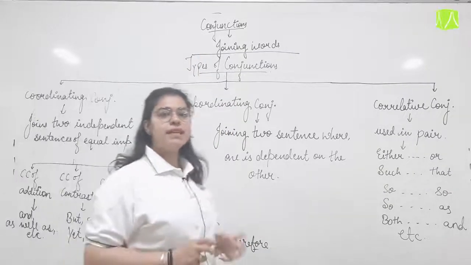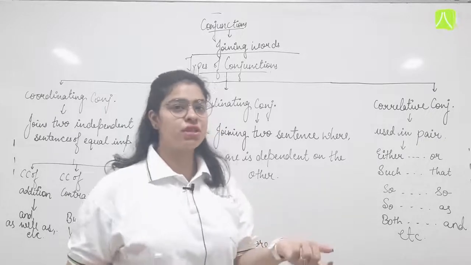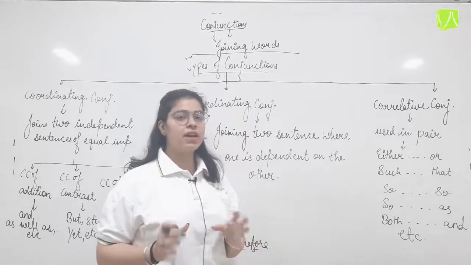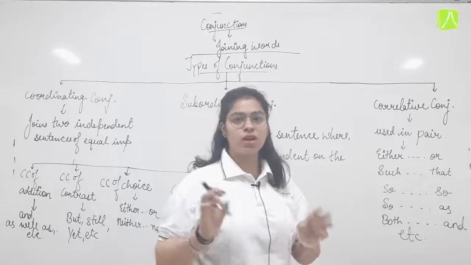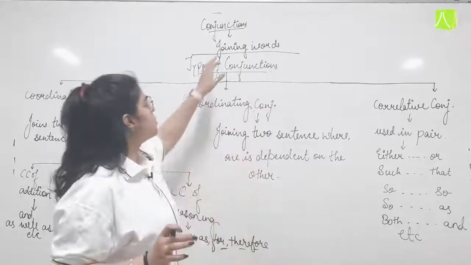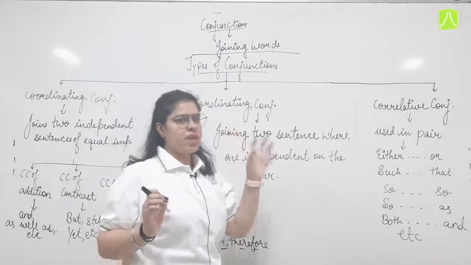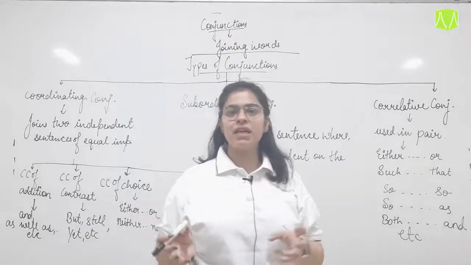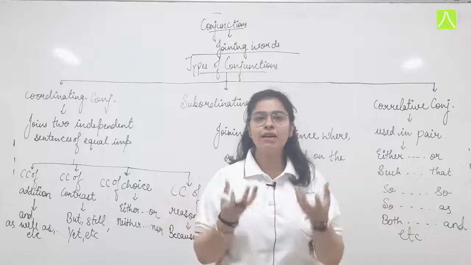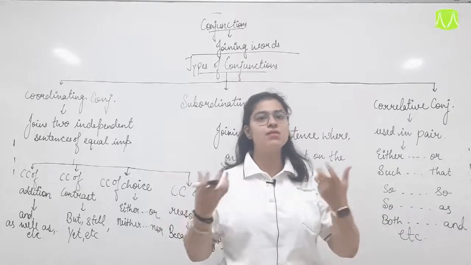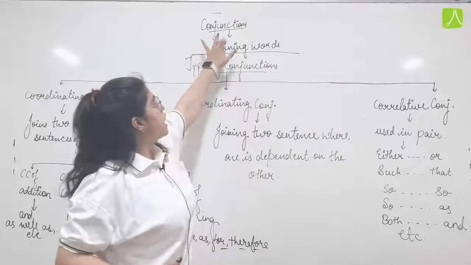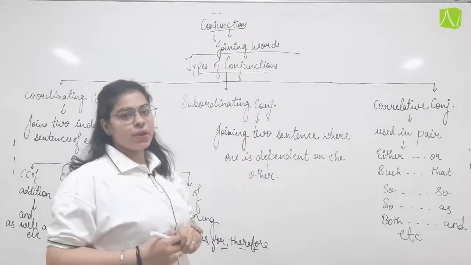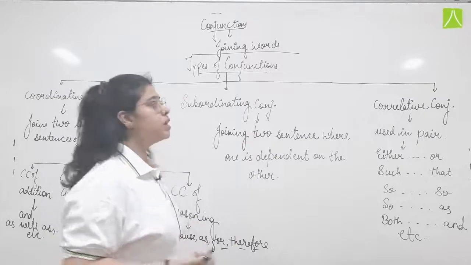Now, as the word itself says, conjunction, junction, you can relate it with a word you have heard of, Quota junction. So, what does the word junction actually mean? The word junction actually means when we are adjoining two different sectors or two different tracks. Here conjunctions are the joining words. Now what are joining words?